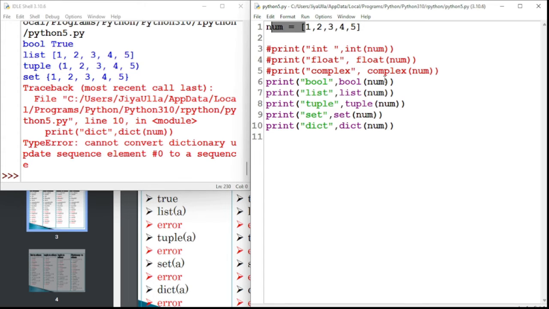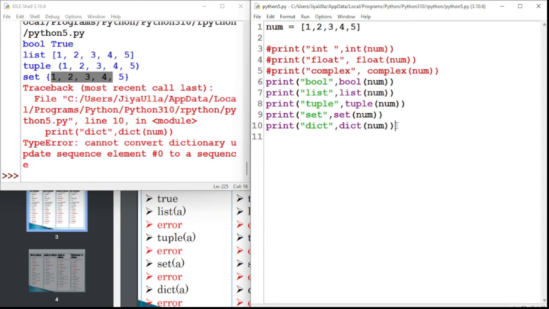Yes, of course, we can convert list data type to a Boolean value because it is a truth value. Truth value in the sense that apart from zero, all data types have some value. That value is nothing but the truth value. Some content should be there. If there is no content and there is zero, then that becomes a false value. Now list can be converted into list, tuple, and set, and list cannot be converted into dictionary.